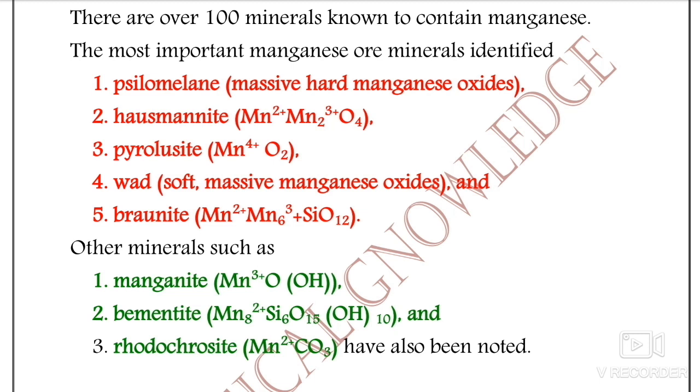Psilomelane is also known as the massive hard manganese oxide, with formula MnO.MnO2.2H2O. Then hausmannite, and wad.